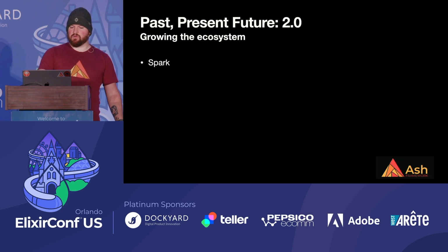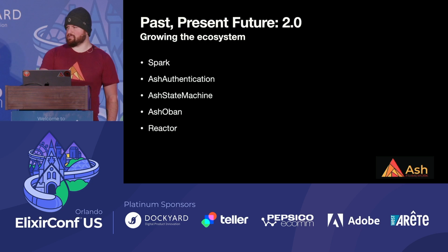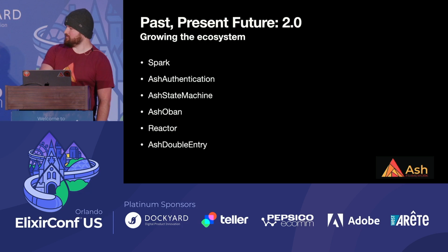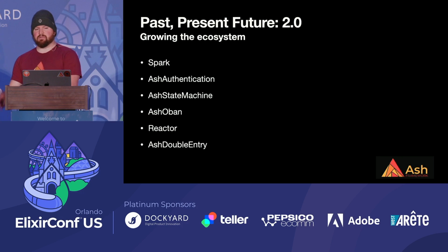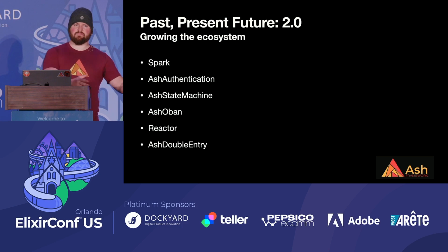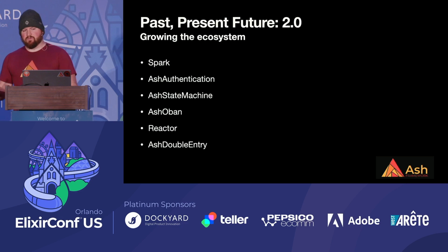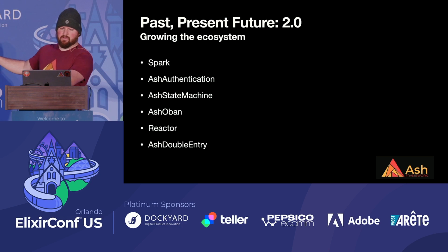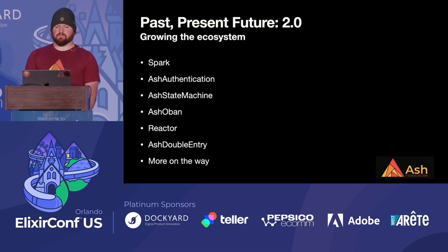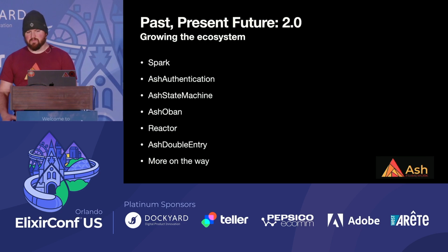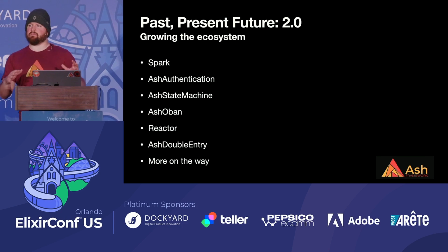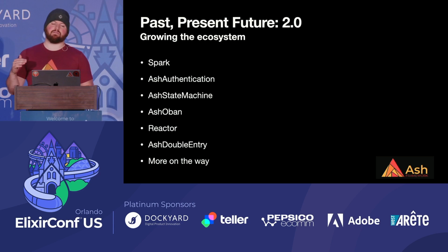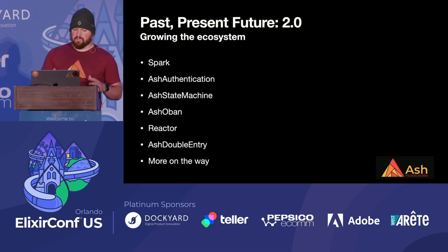So we've also focused on growing the ecosystem. While we're listing long lists of things, we've released lots of packages. Spark is a DSL building tool. AshAuthentication, I talked a bit about that. It's kind of like Phoenix Gen Auth, but for Ash. AshStateMachine, it's a common thing that we've seen. We'll talk a little bit about that. And we've got tons more stuff on the way. Our goal is to make this an ecosystem of higher level packages and building blocks to let you go further without having to reinvent wheels.